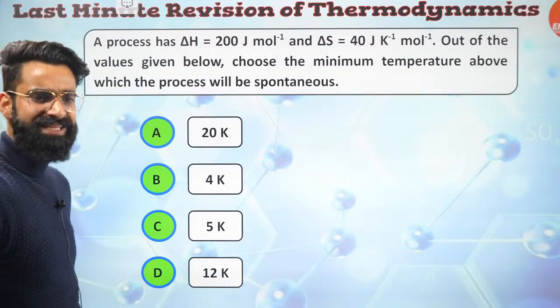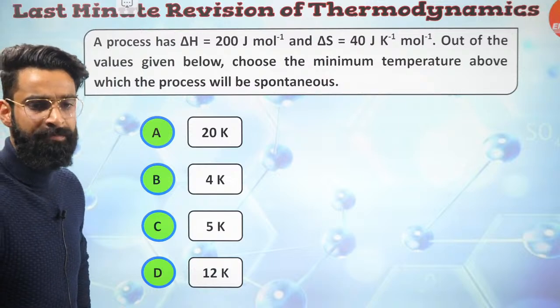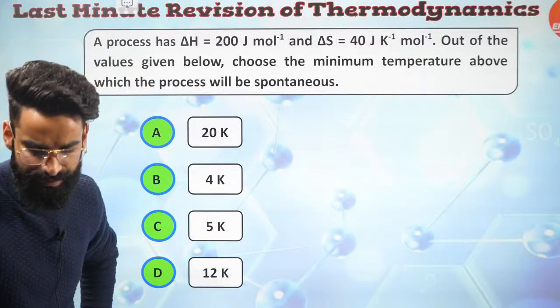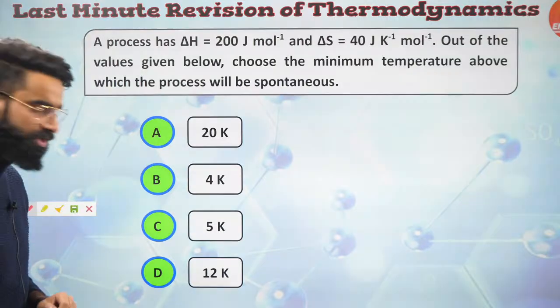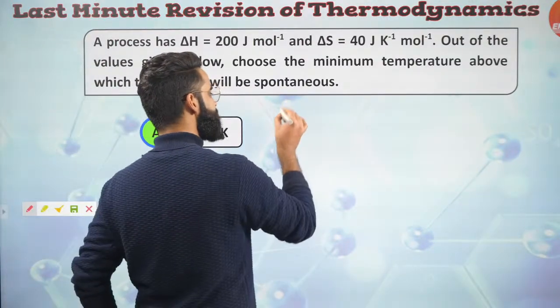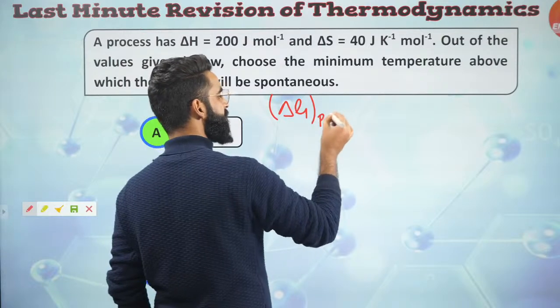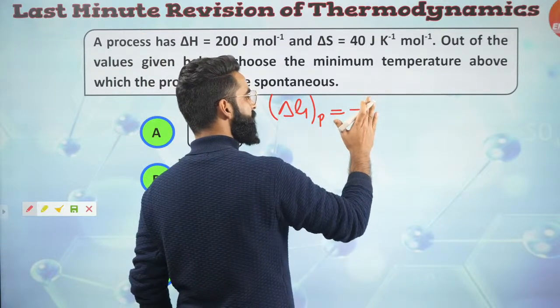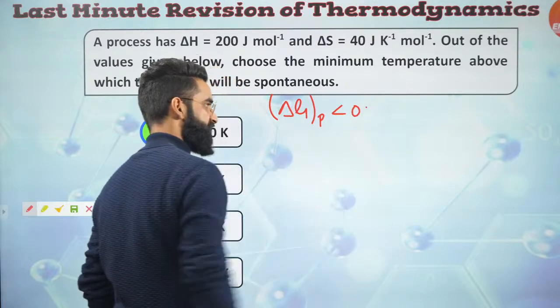The process has delta H this much, delta S is equal to this. Out of the values given below, choose the minimum temperature above which the process will be spontaneous. Well, I can solve this question from the concept of Gibbs free energy. For the process to be spontaneous, delta G for the system at constant pressure and temperature must be negative. It should be less than 0, then I can say the process is spontaneous.